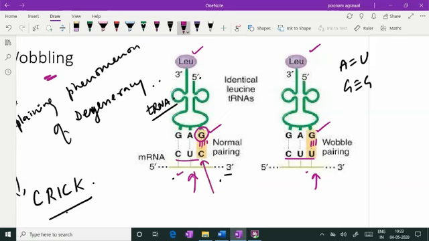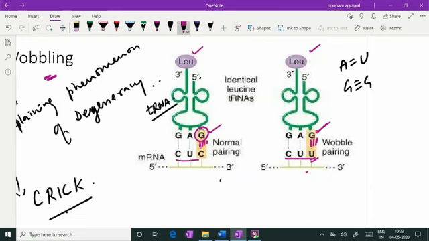the codon of mRNA. Similarly, GMP at the 5' end of the transfer RNA can pair with UMP at the 3' end of the codon on mRNA. So this is called wobbling, where different nucleotides can be matched at this particular position.